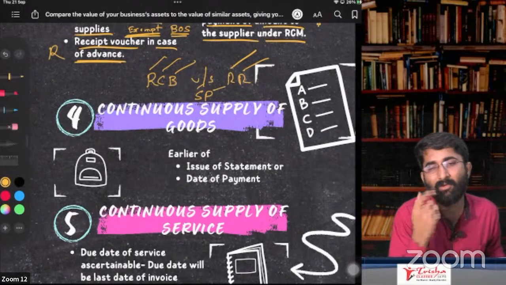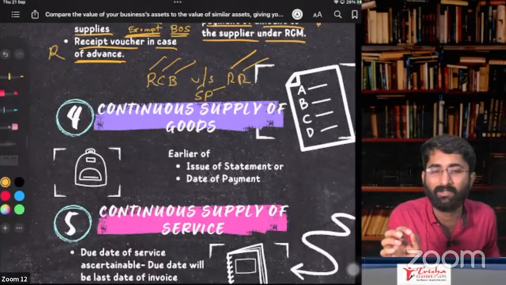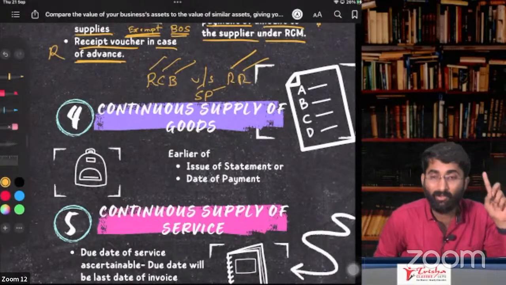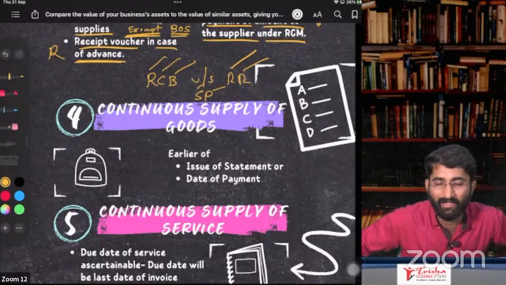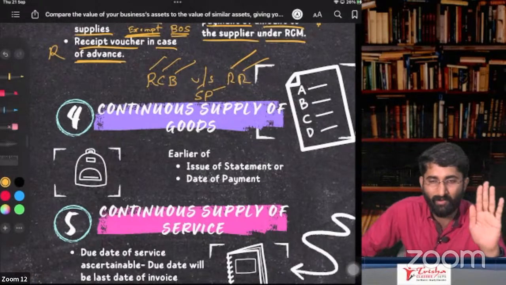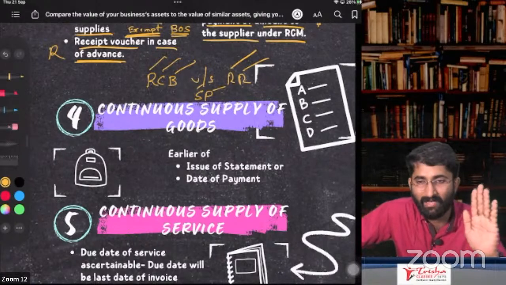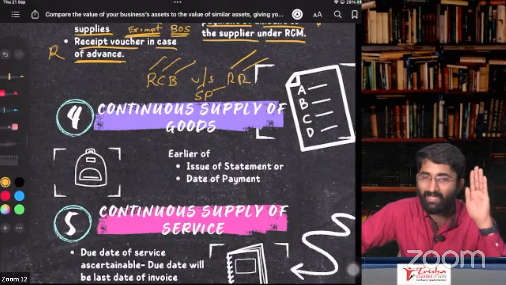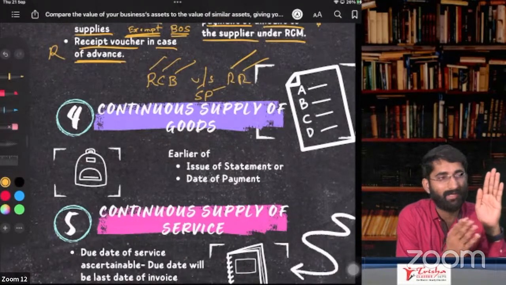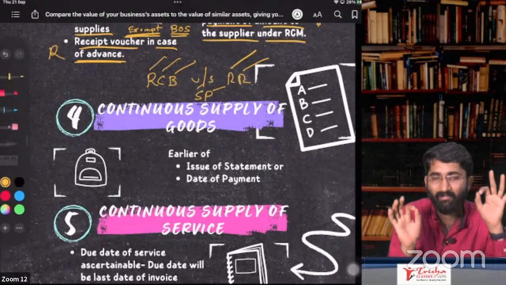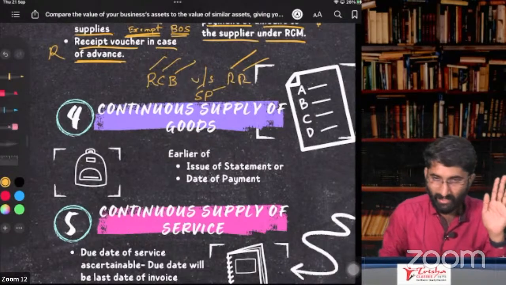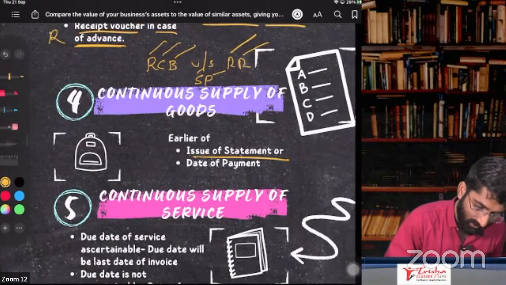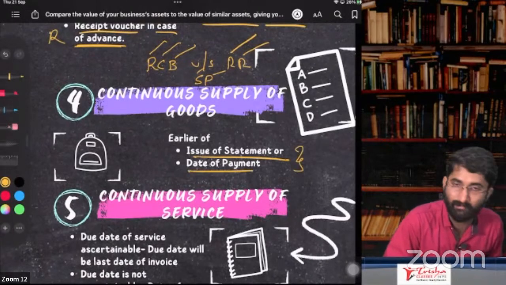So when I have to give the invoice in case of continuous supply of goods, a statement will be given by the supplier. Mangalore MESCOM, Mangalore Electricity Company, every month will provide you one invoice, bill, statement. That statement itself is the invoice. That is the date of giving the invoice: the earlier of statement or date of payment, whichever is earlier.